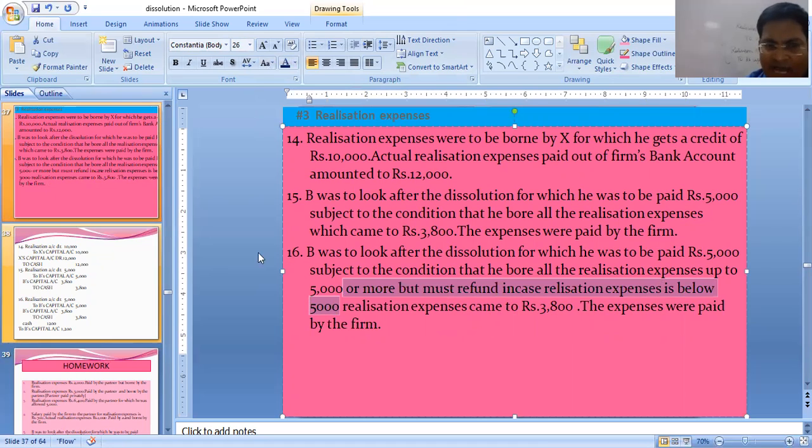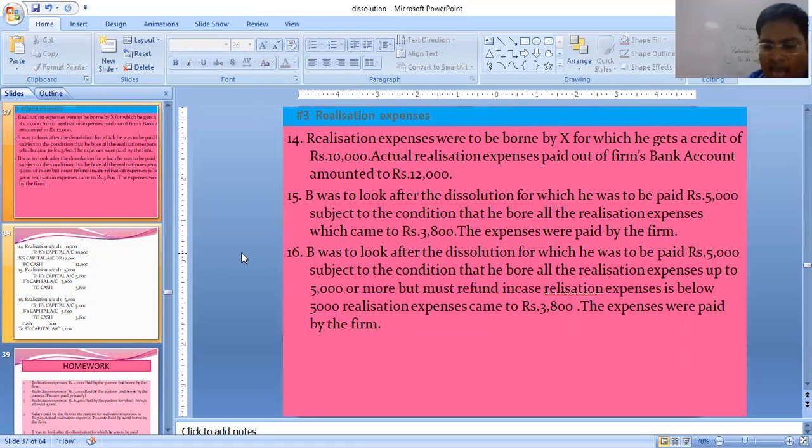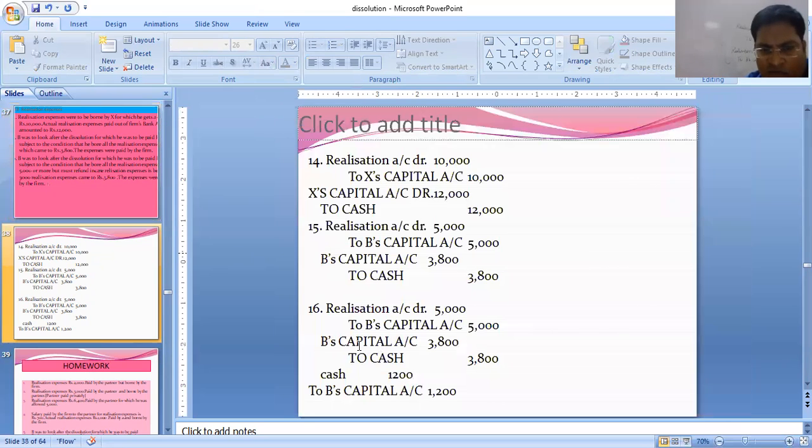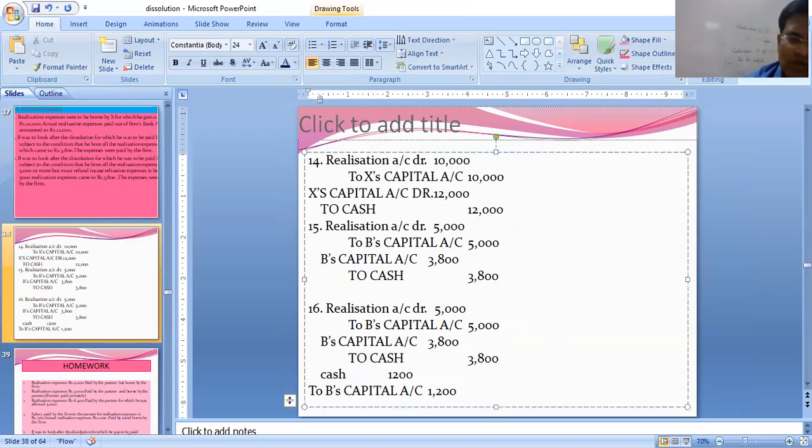So B's capital account debit 3,800 to cash 3,800. Now it is less than 5,000. That excess money which B already has, he has to refund back to the business. So he's bringing the money back into the business. So cash account debit to B's capital. Cash will be debited over here.